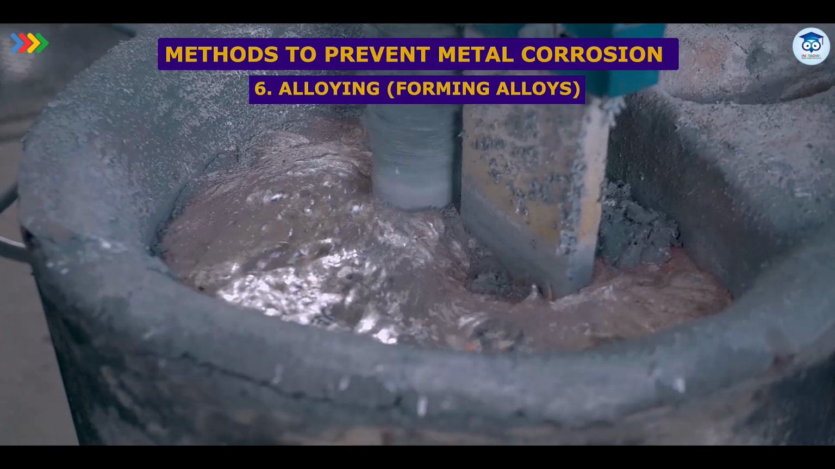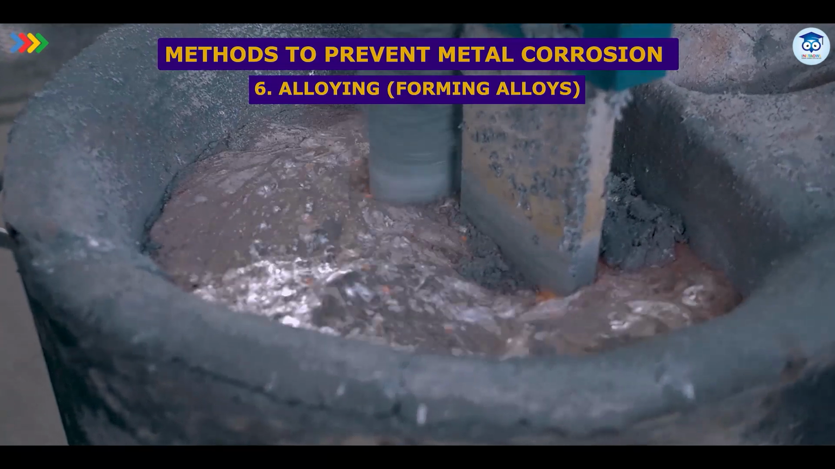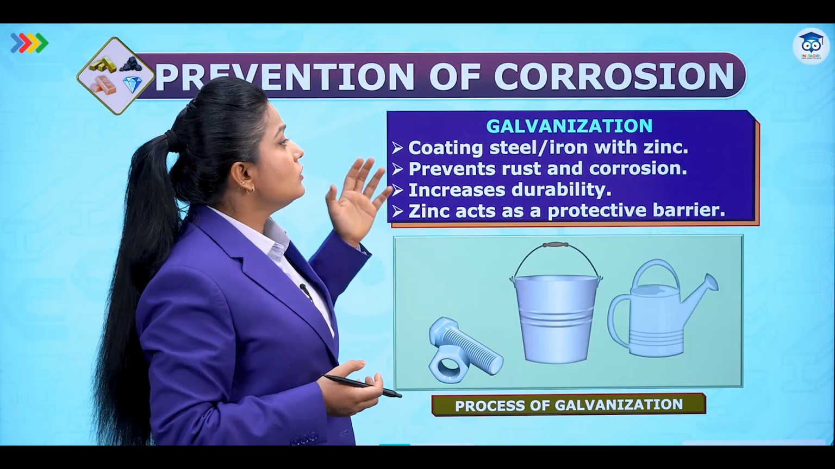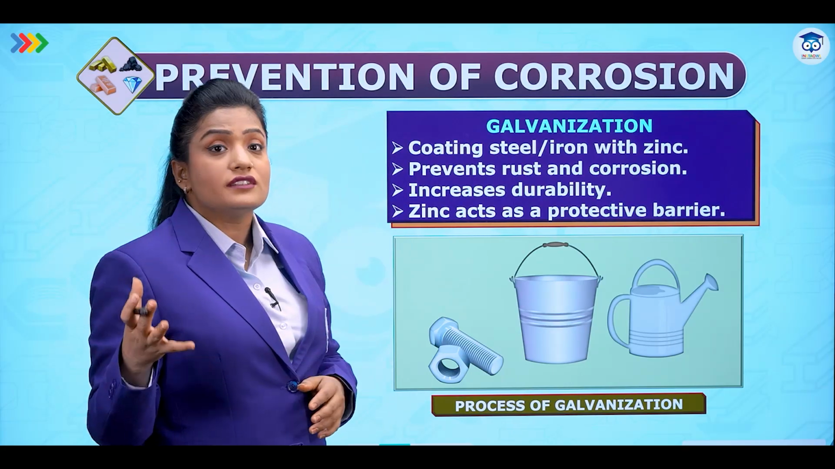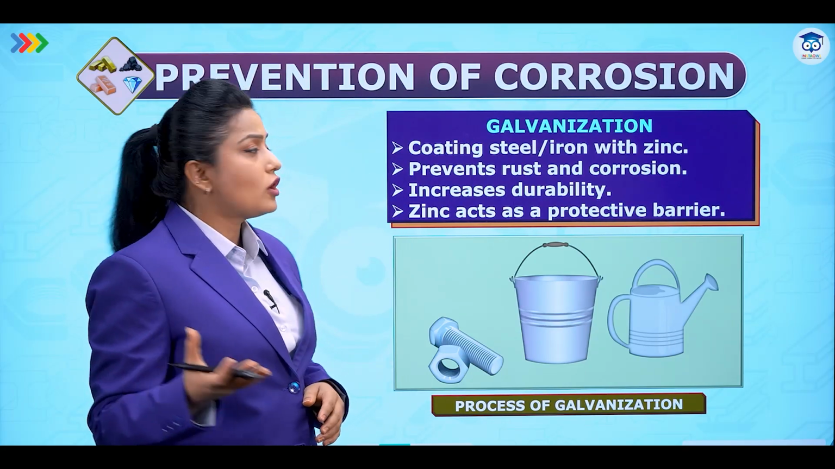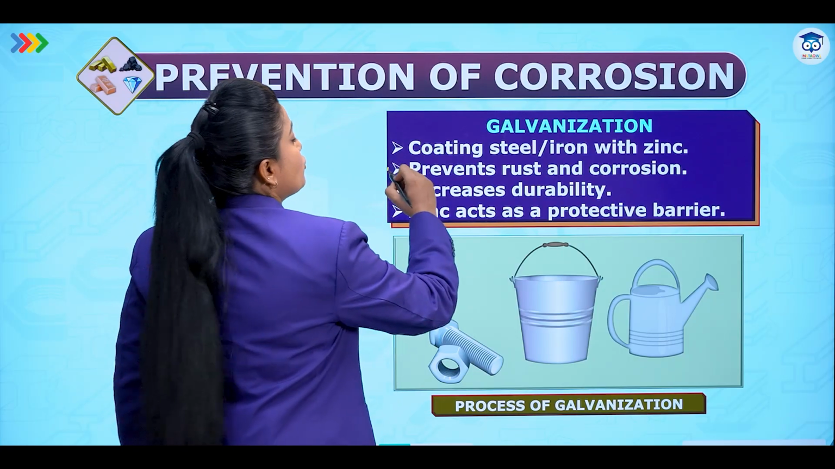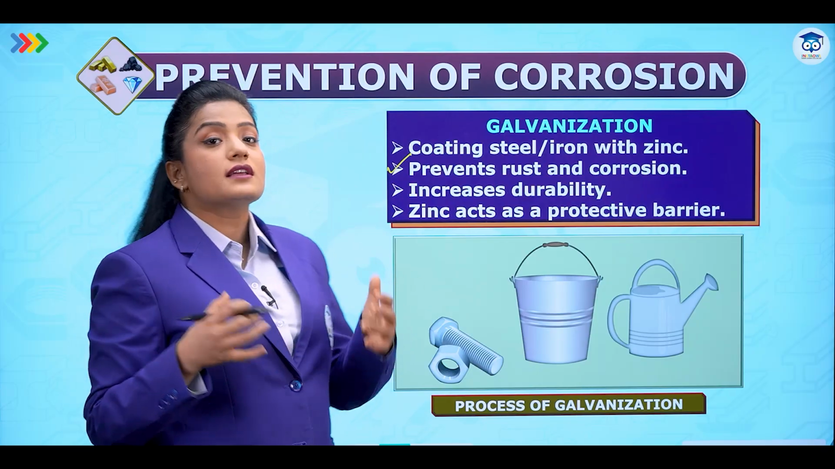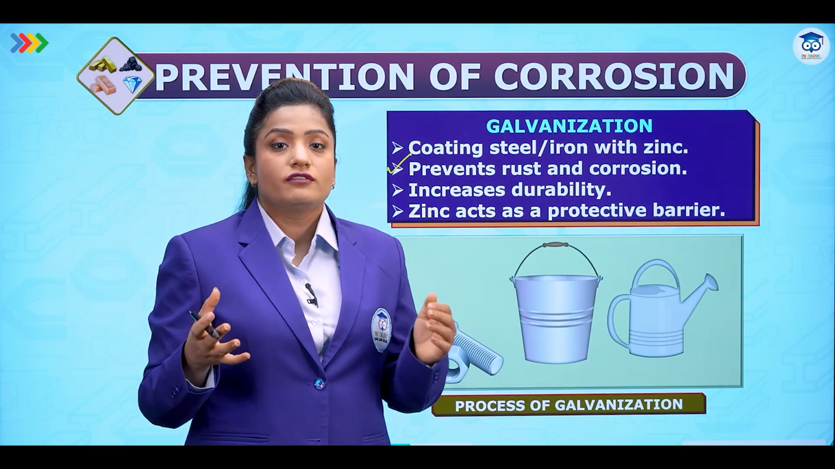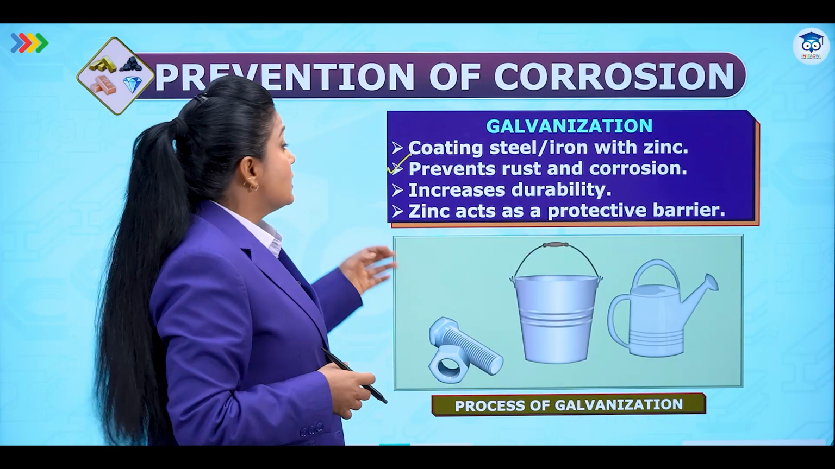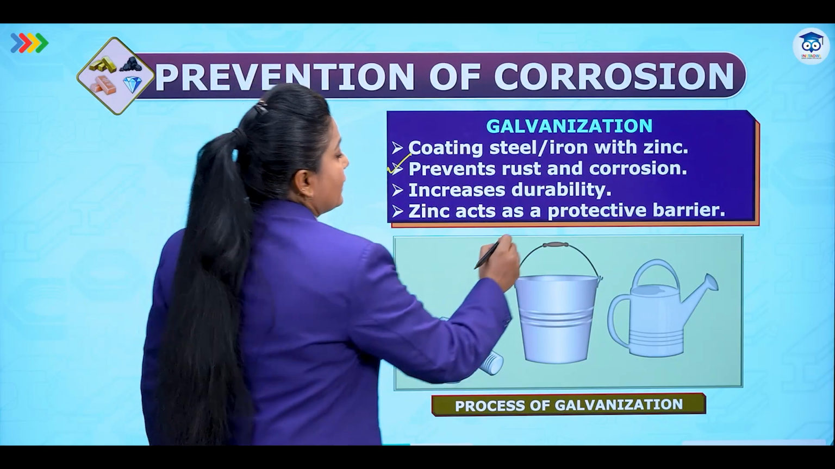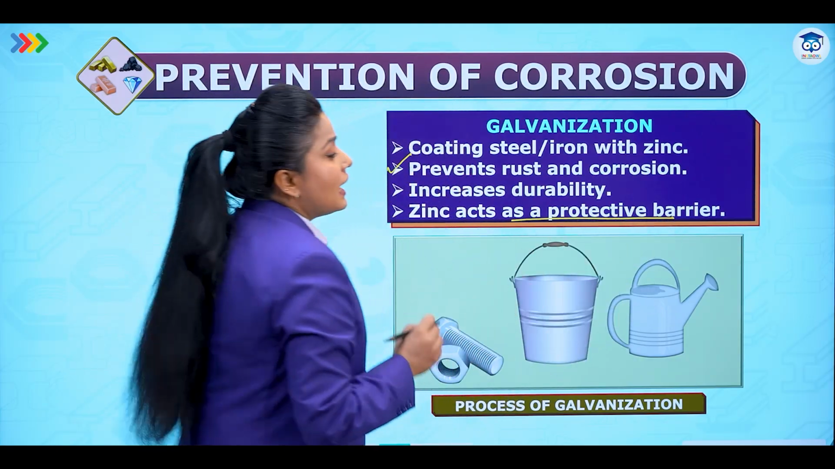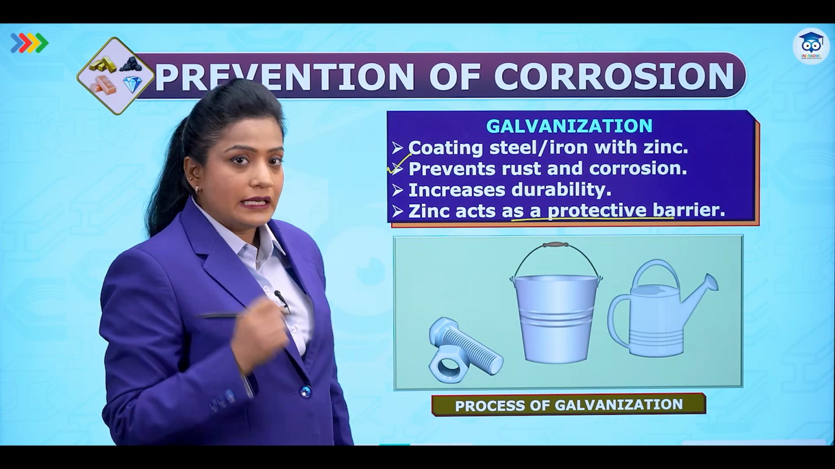Next method is alloying, which means forming alloys. But let's first focus on galvanization. Galvanization was applying a layer of zinc on steel. It helps to prevent rust and corrosion of the iron metal. It increases the durability, the life of the iron article. Zinc acts as a protective barrier between the iron metal and the atmospheric moisture and air.